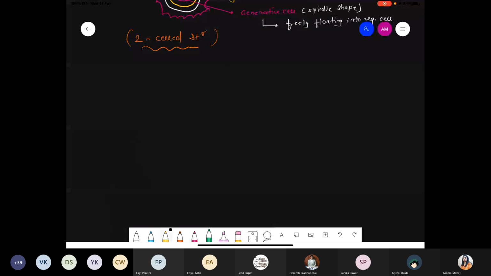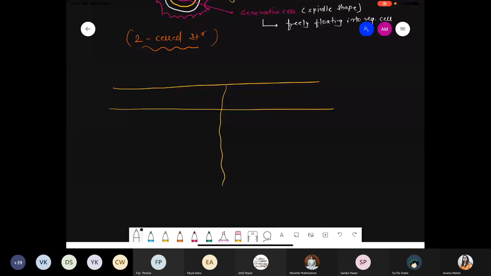Got it? So quickly divide your page into two parts. We are talking about a few points with respect to the vegetative cell, as well as we compare these points with respect to the generative cell.